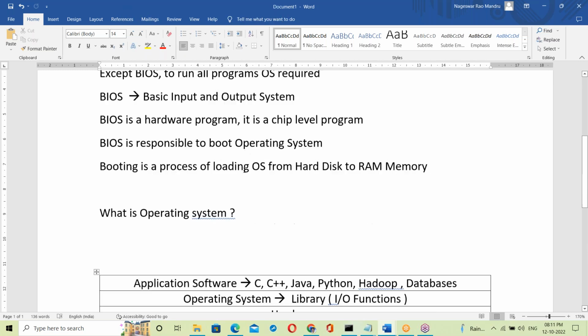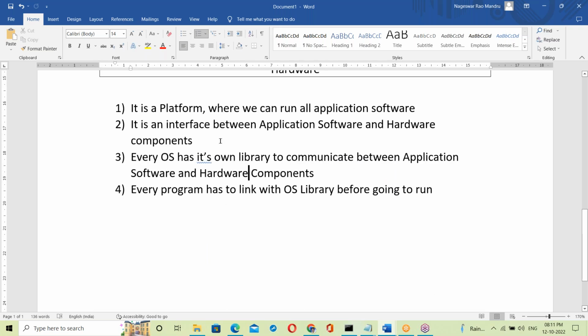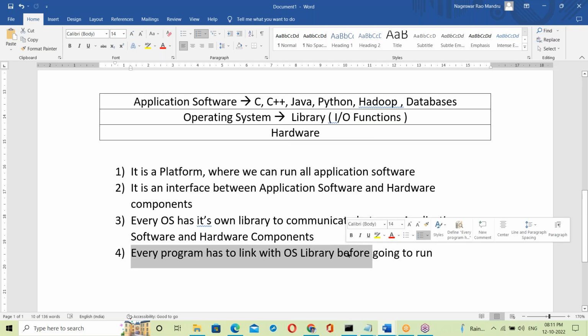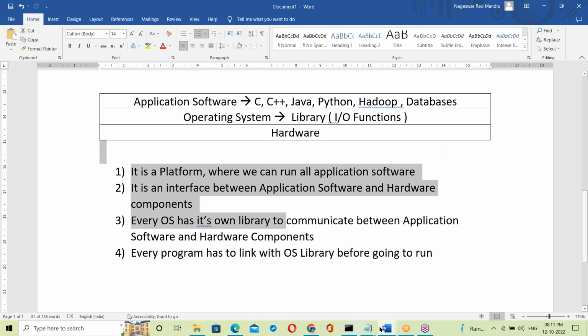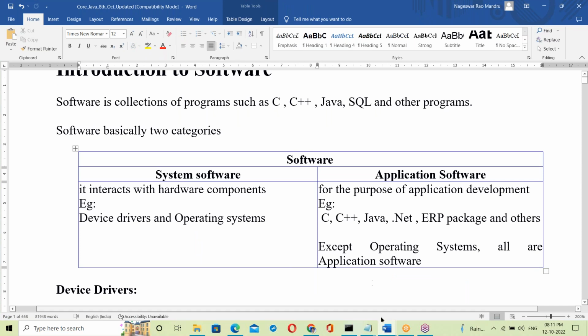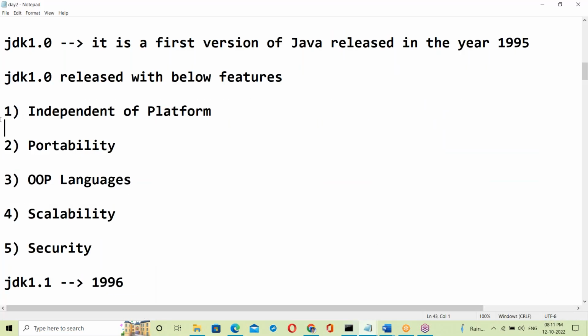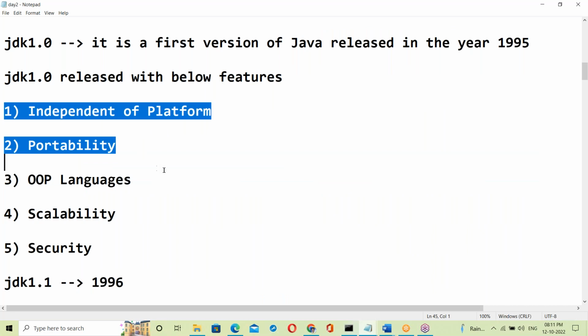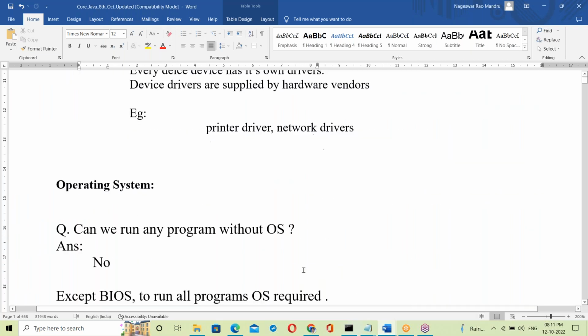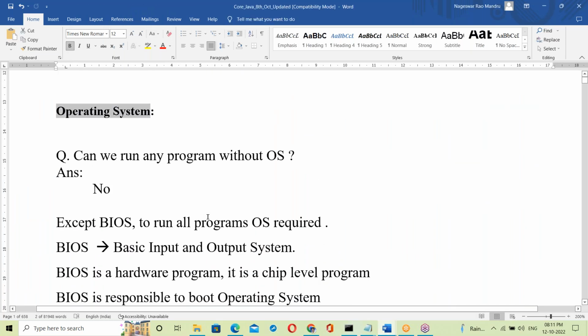So this is about OS, just an introduction about OS. What OS means is a platform, and next, an interface. So every program has to link with OS library before going to run. So this is about OS. Yes, this topic is enough to understand Java features. To understand independent of platform and these features, the OS topic is enough. Now, see, so this is OS. About OS, those notes.